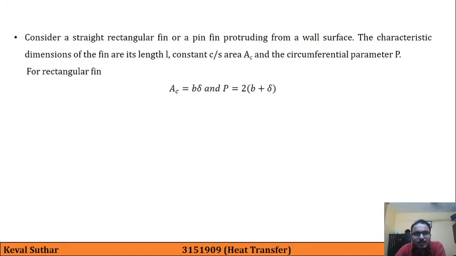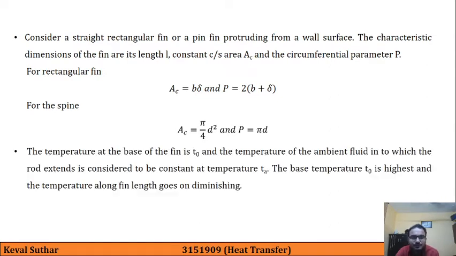So here, as I have already explained, for a rectangular fin, the cross-sectional area AC will be B into delta, and perimeter P will be equal to 2 into (B plus delta). And for a spine, it will be pi by 4 d square and pi d respectively. Spine is nothing but a cylindrical fin, you can say.